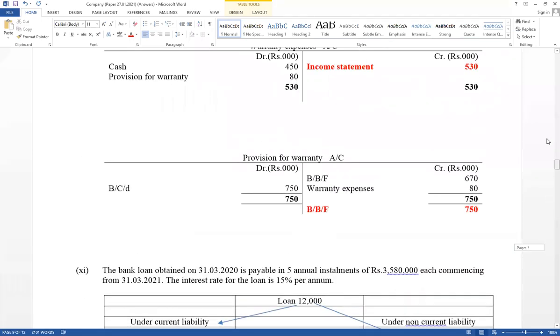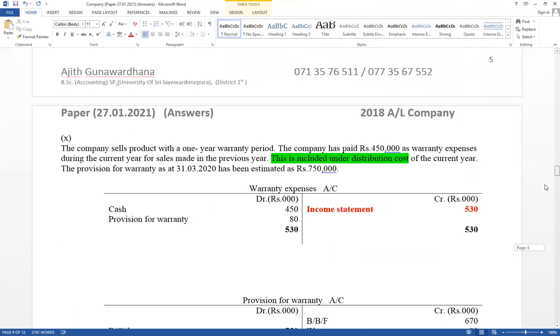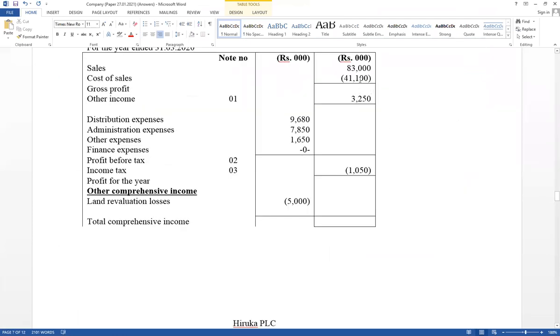Right, complete income statement from the beginning. Gross profit should be calculated. Sales minus cost of sales. Gross profit equal 41,900. Then plus other income. Therefore, value equal 45,150. And take total expense within bracket last column. Total expense, here total value 19,180. Then this one minus this one, take answer. That is profit before tax 25,970.